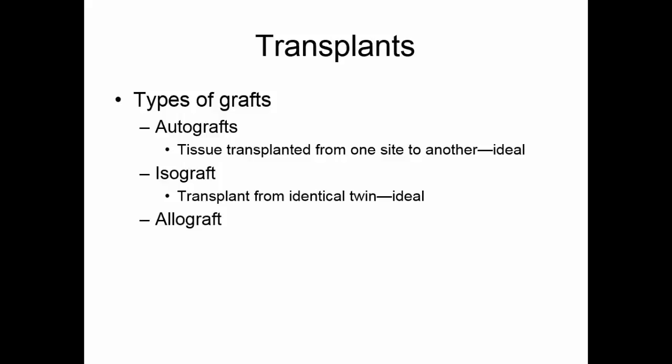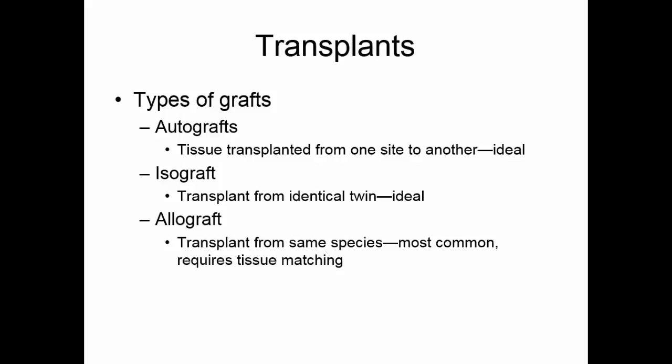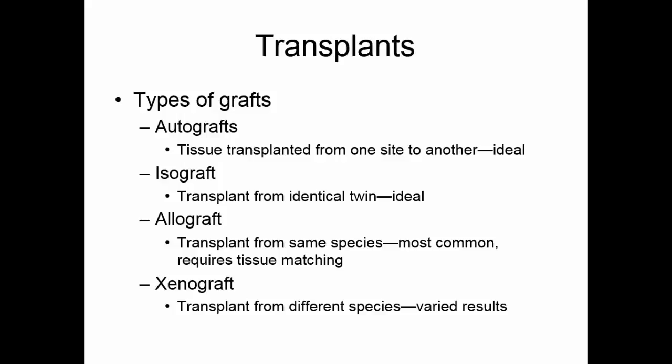An allograft is when we have tissue transplanted from the same species. This is the most common type of transplant. We transplant kidneys, lungs, hearts, things like that. This is going to require tissue matching because remember, each individual is unique in the markers that are found on their cells. And xenografts are when we transplant from different species. We have varied results depending upon what we try to transplant. We can very successfully transplant pig heart valves or cow heart valves without any problem, but entire organs always fail.